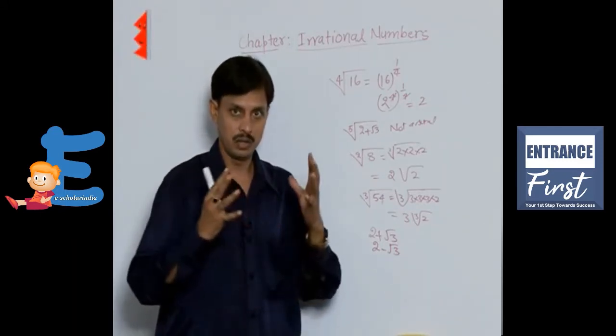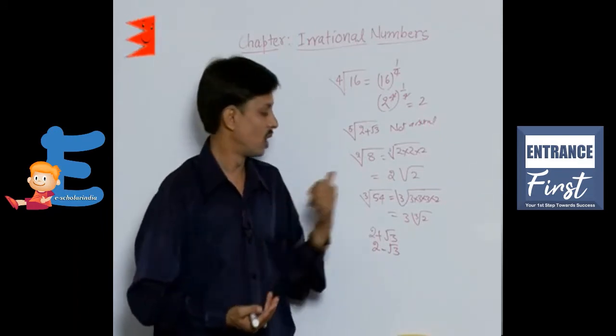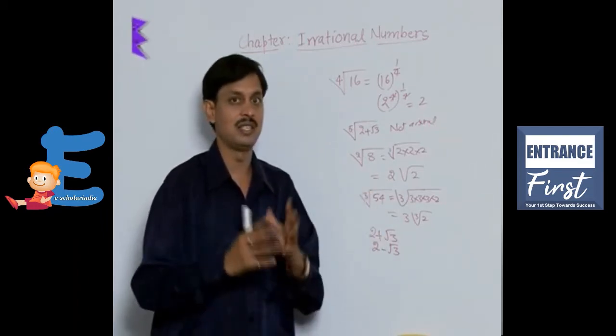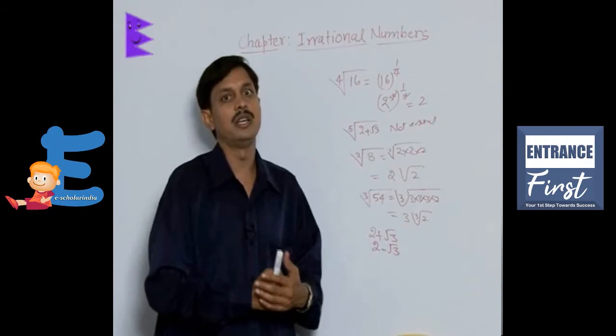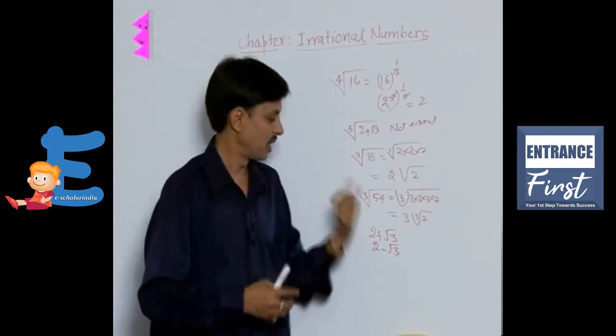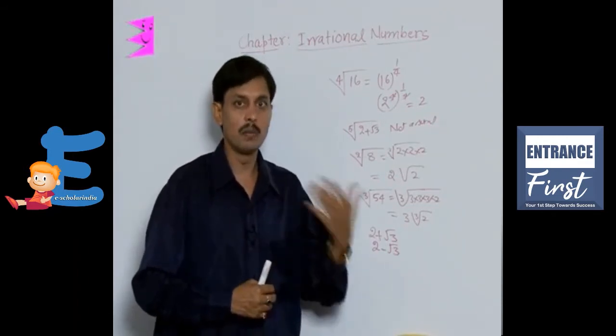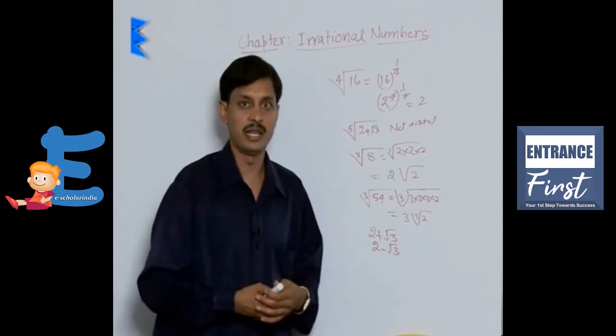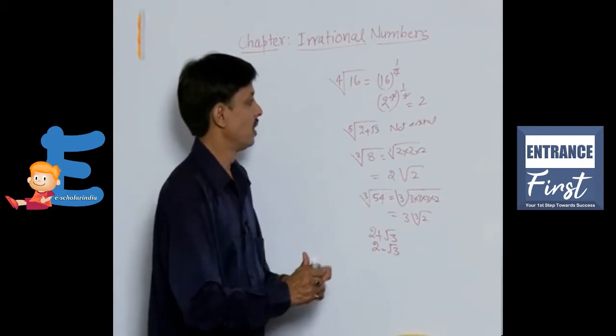So remember which numbers are to be taken as surds. Surds are numbers where the radicand is taken as rational, the order of the surd is a natural number, 2 or more, and the final answer has to be irrational.